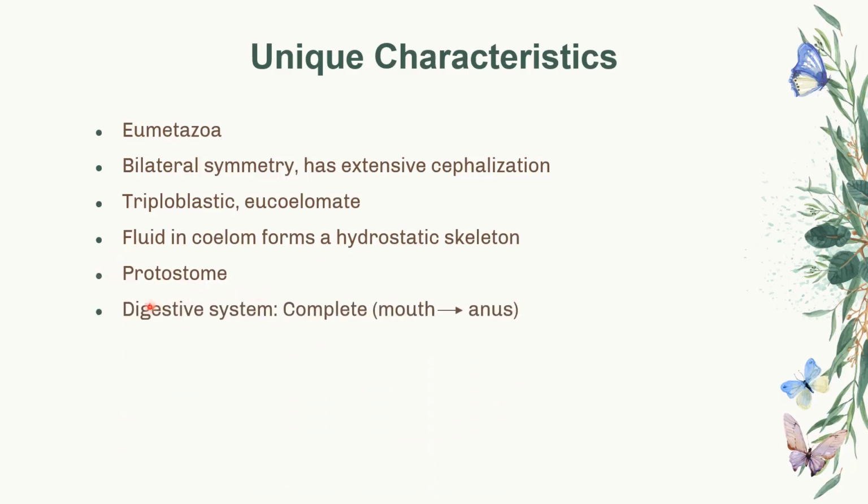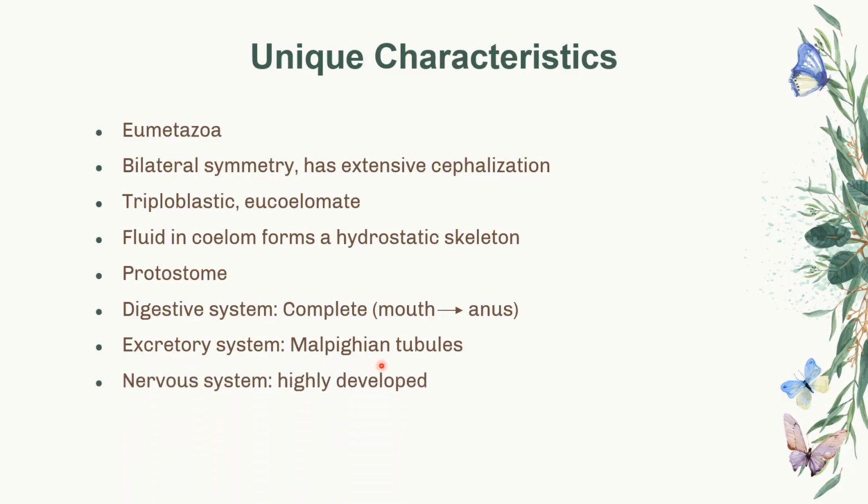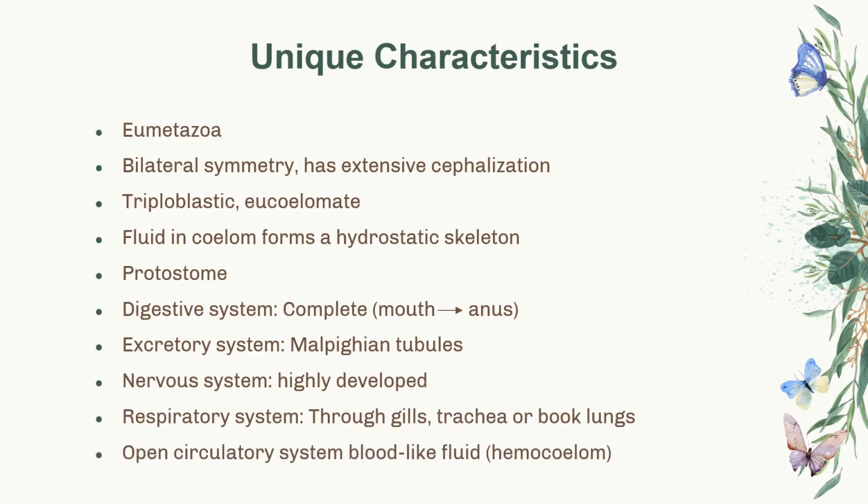In terms of the digestive system, it is complete from the mouth until the anus. The excretory system consists of the Malpighian tubules. The nervous system is highly developed. The respiratory system consists of gills, trachea, or even book lungs. And lastly, the open circulatory system has a blood-like fluid called hemolymph.